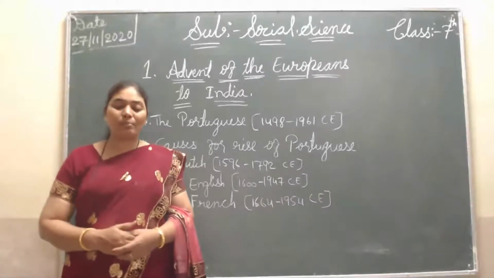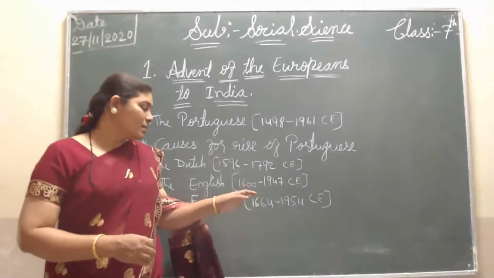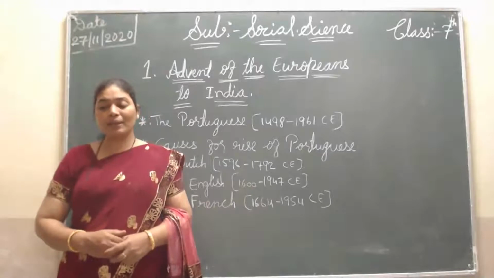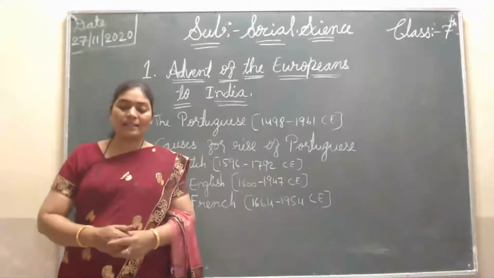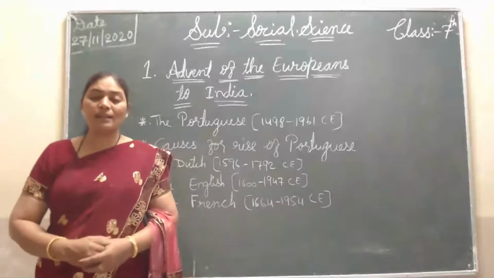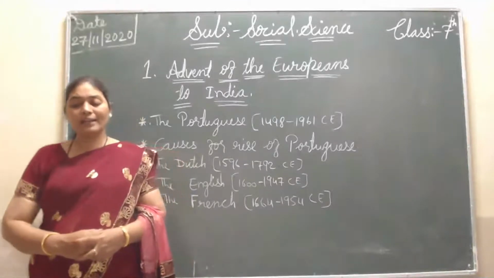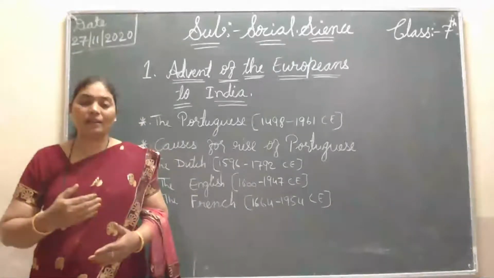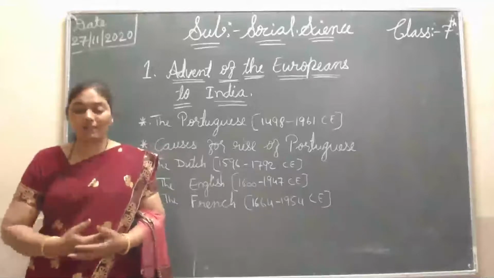Then the English, from 1600 to 1947. The English began their rule, and very peacefully they did the trade as their policy, a peaceful policy, smoothly doing trade with India. Slowly and strongly they started constructing their colonies, their houses, and all their business centers.